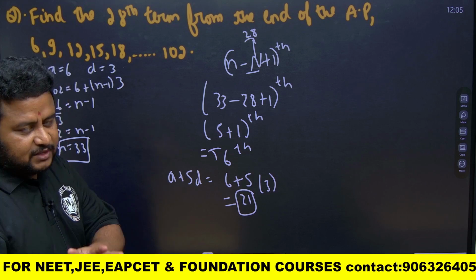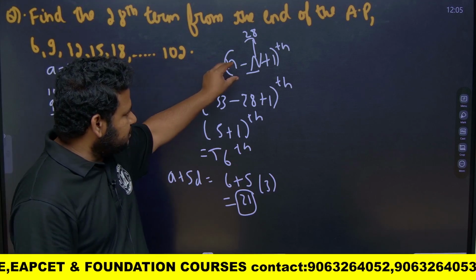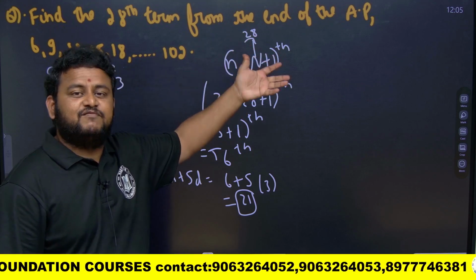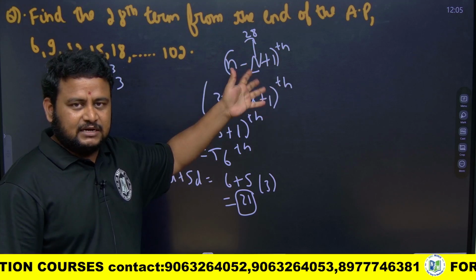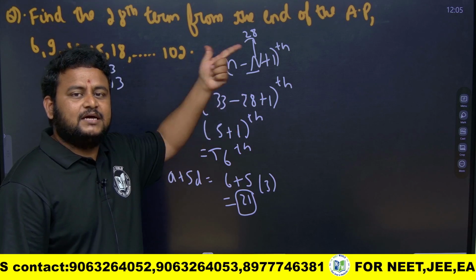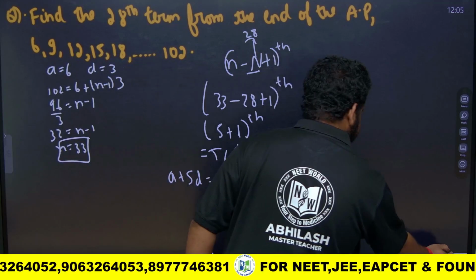You have to find that value from the beginning: the nth term from the end is the (m minus n plus 1)th term from the beginning. The term which you get from the beginning will be equal to the nth term from the end. That is it. Clear, friends? This is how you solve this question.